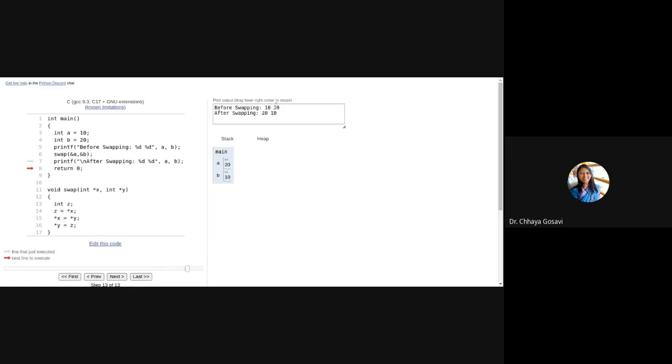You can see after swapping it is 20, 10. Are you getting the difference between call by value and call by reference? Girls? In the next lecture, we'll elaborate more on this.